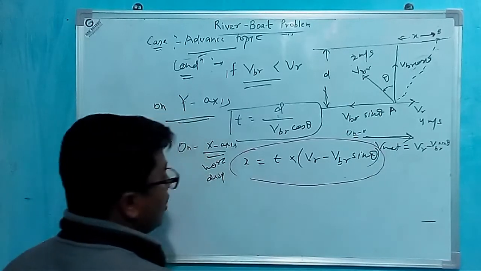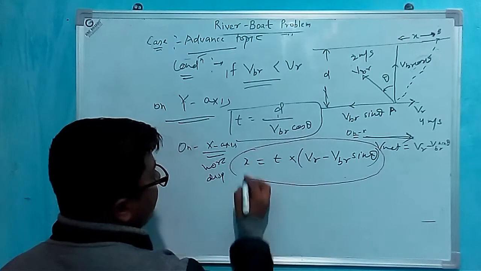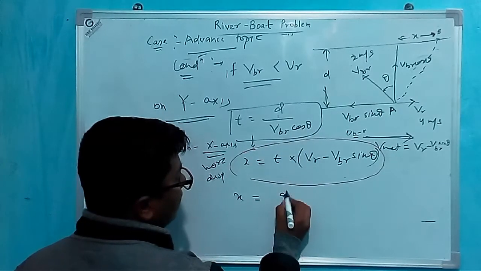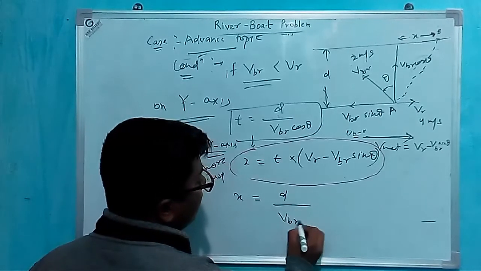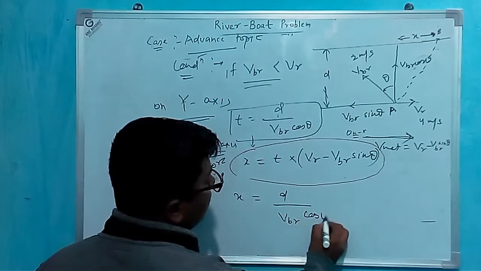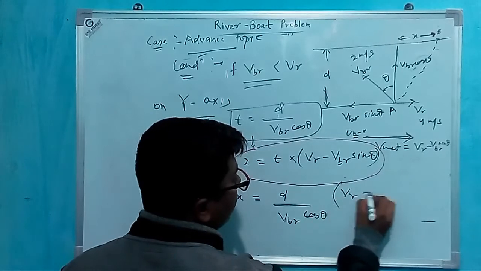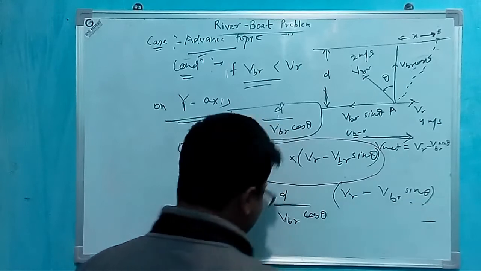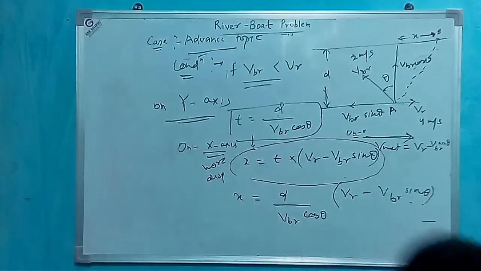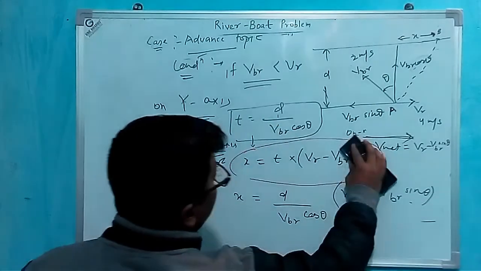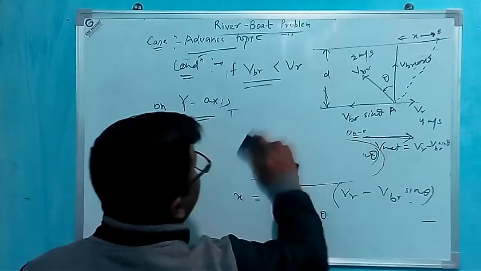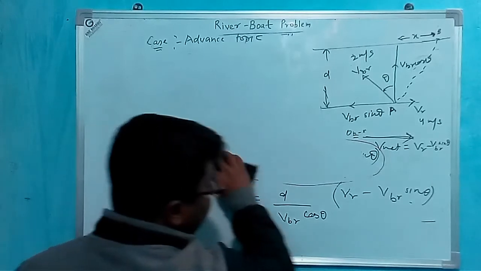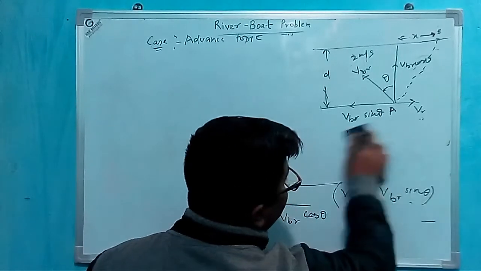Okay, or time period can be replaced from there. x will be d by VBR cos theta into VR minus VBR sin theta. Okay, this will be the equation. Now I am further taking some points on this topic. I am explaining it further.